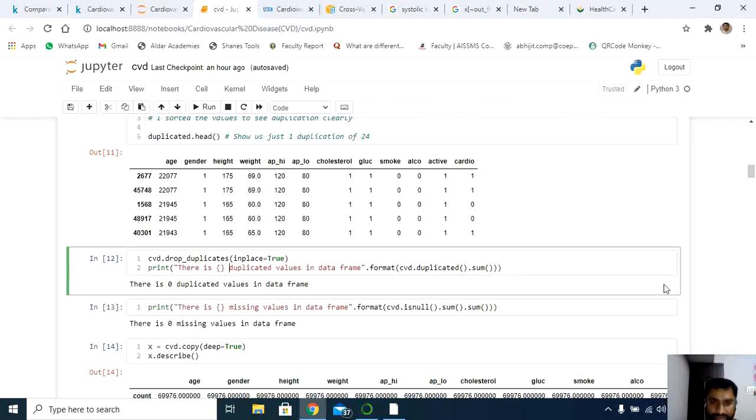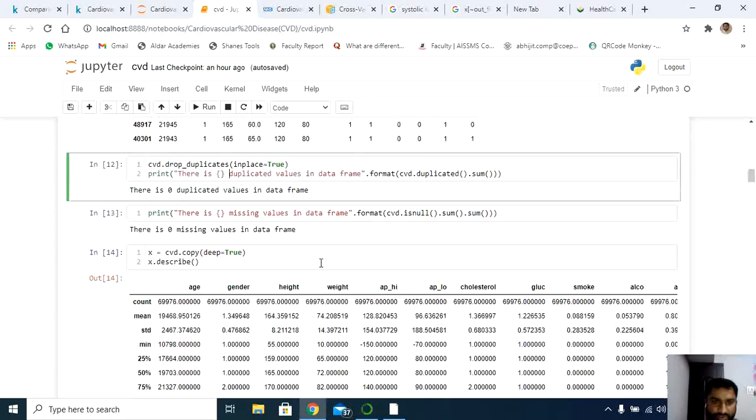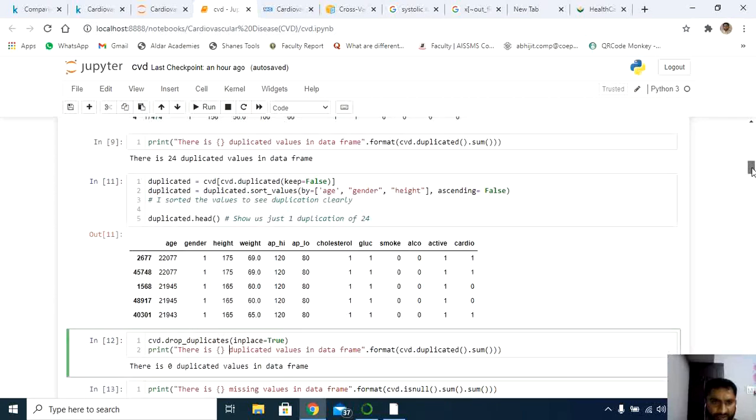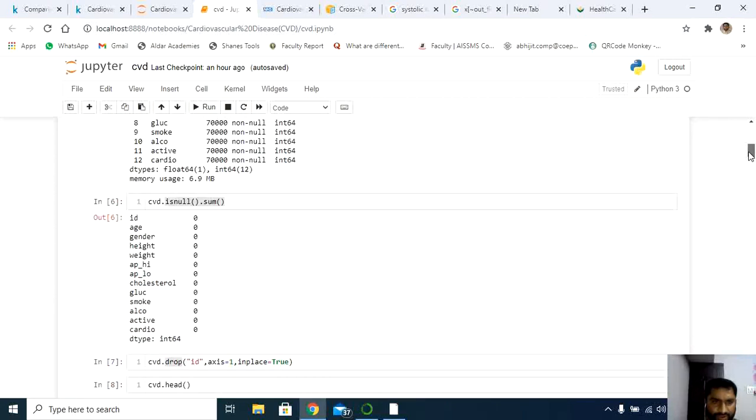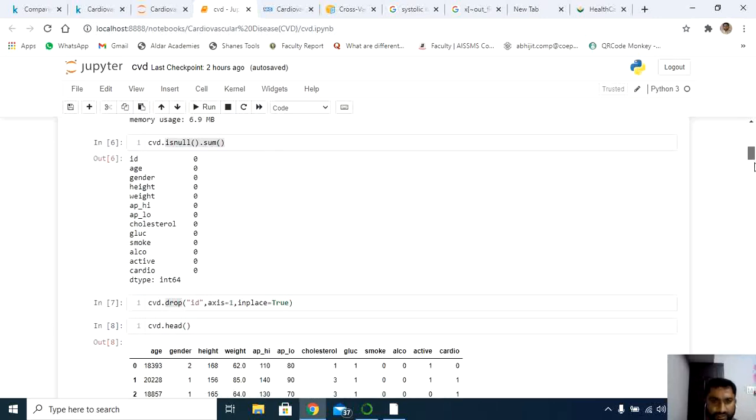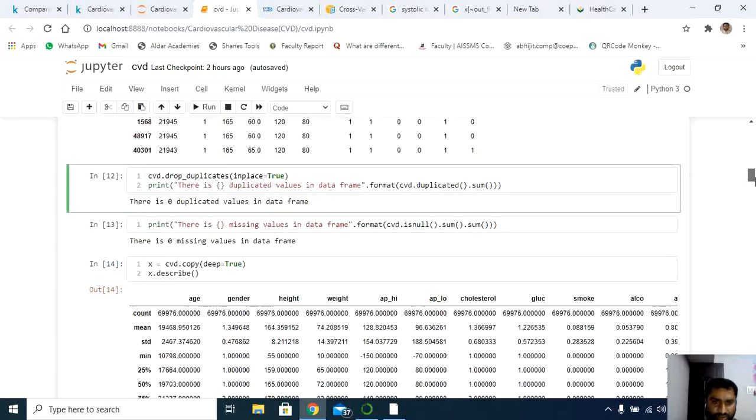Now next, in the same way, let's try to work on missing values. Missing values for the data frame is isnull().sum(). Already we have discussed this in this section, I guess. Have a look at this, there is null sum. Same thing I'm repeating again here. So there are no missing values here.